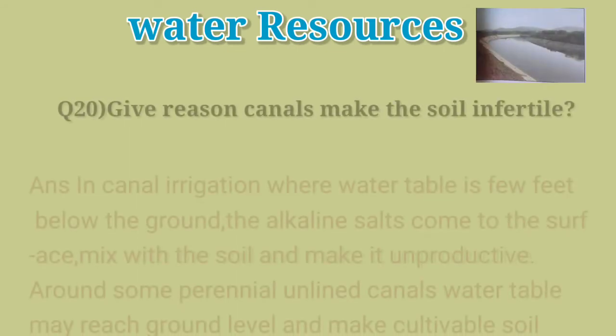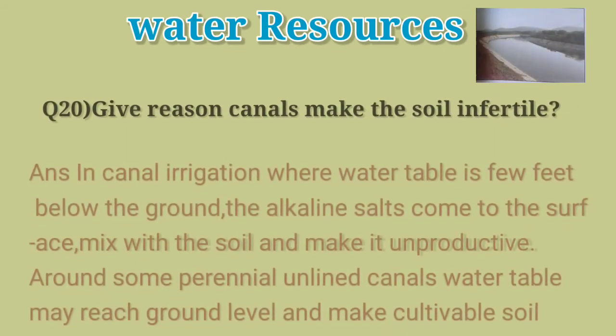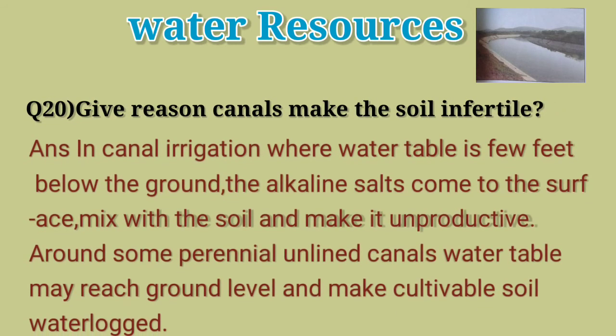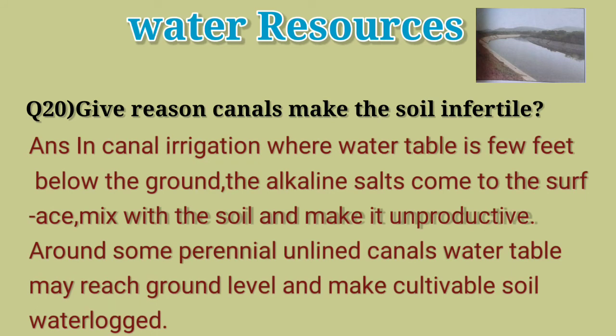Question 20. Give reason. Canals make the soil infertile. In canal irrigation, where the water table is a few feet below the ground, the alkaline salts come to the surface, mix with the soil and make it unproductive. Around some perennial unlined canals, the water table may reach ground level and make cultivable soil waterlogged.